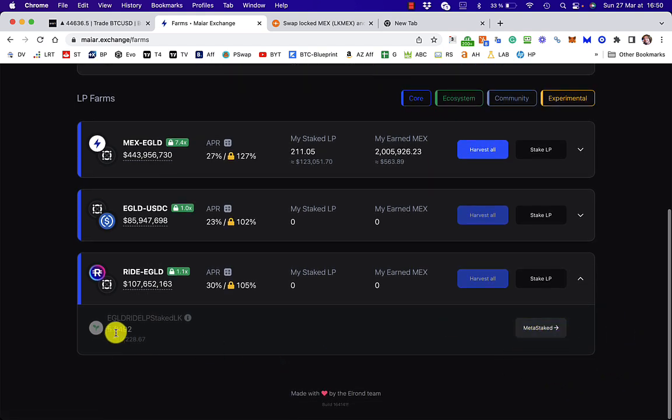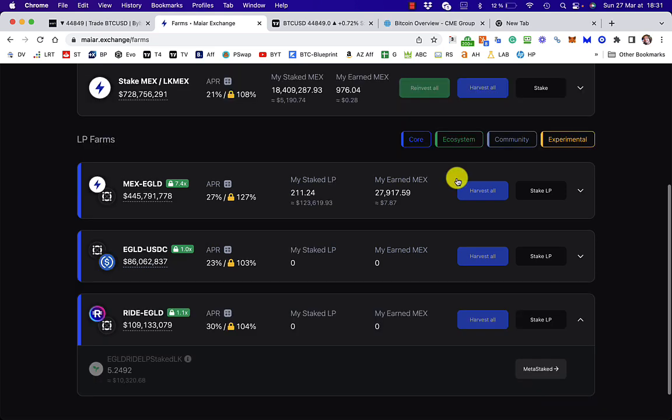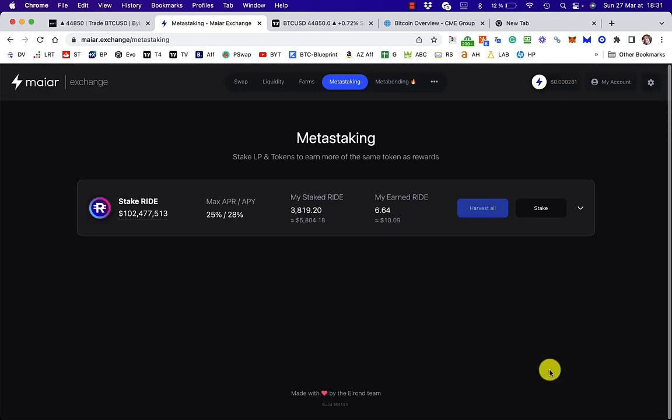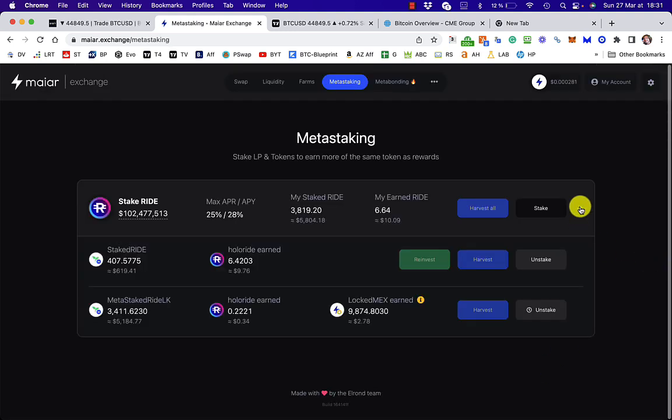So I've now got 5.249, whereas I had about 2.488 something staked before. So I think that's all good, really. Once you've done that, you get this little thing here saying metastaked, and if you click that, you go over to the metastaking. So yeah, it didn't quite work out as planned, really, did it?